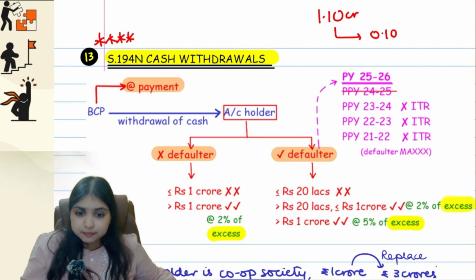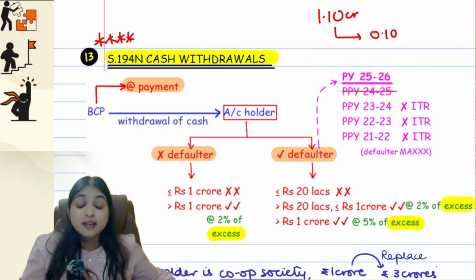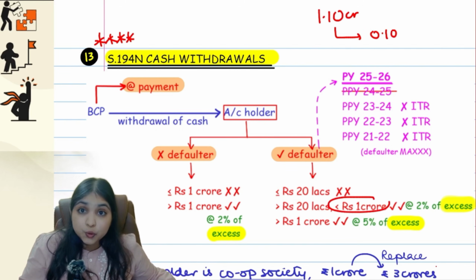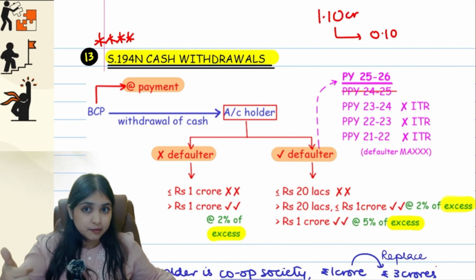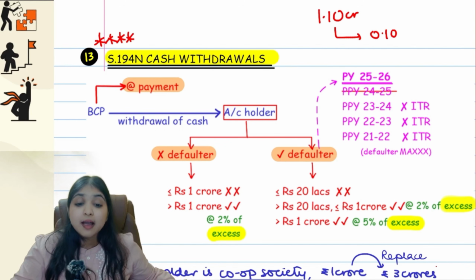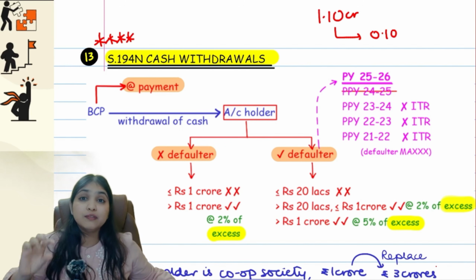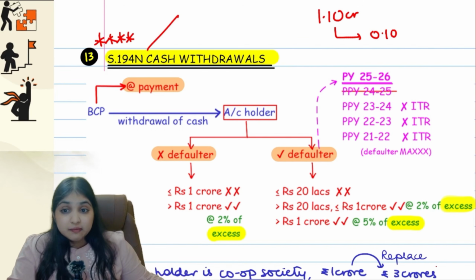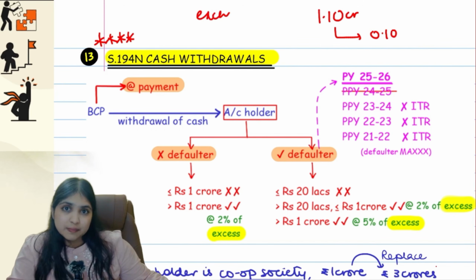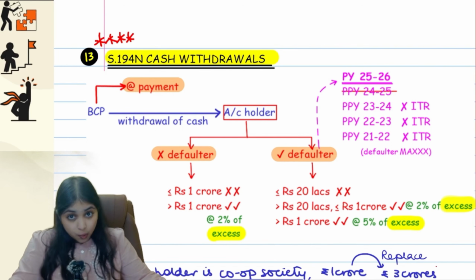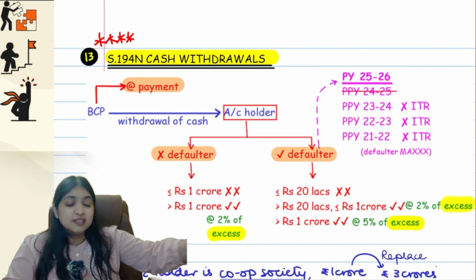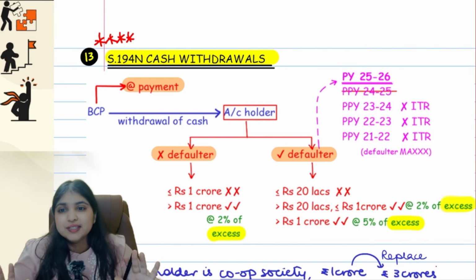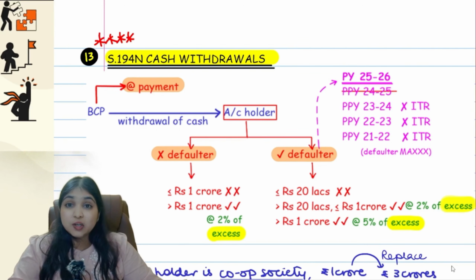But if you're a defaulter, up to 20 lakhs, no TDS. If you withdraw up to 20 lakhs, no TDS. If you withdraw more than 20 lakhs up to 1 crore, then whatever is the excess above 20 lakhs, on that 2% TDS. And if you withdraw more than 1 crore, then whatever you're withdrawing above 1 crore, on the excess, 5% TDS. So remember, in 194N, we have the excess concept. TDS will be only on the excess. Okay, you don't have this anywhere else till now. You might have in 1 or 2 sections hereafter, but till now, this is the first section where we are seeing the TDS will be deducted on the excess.